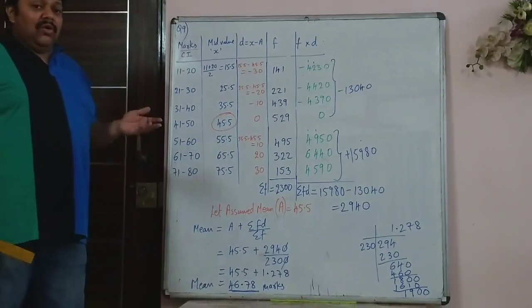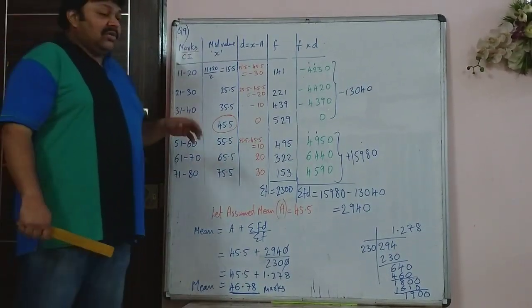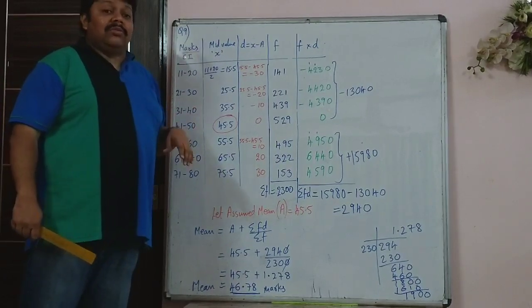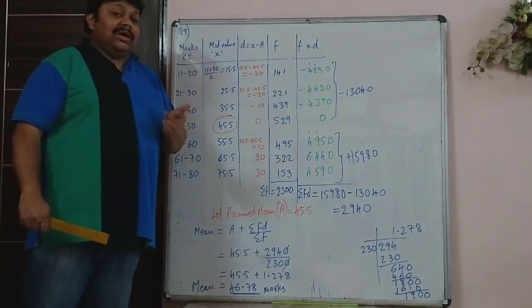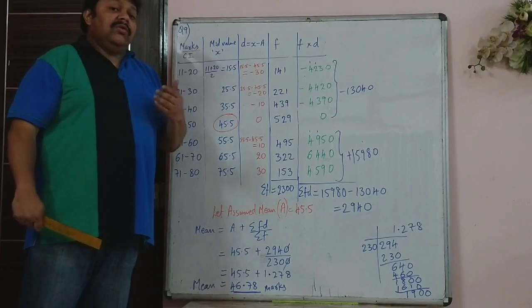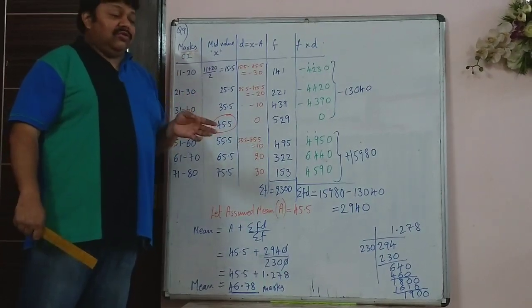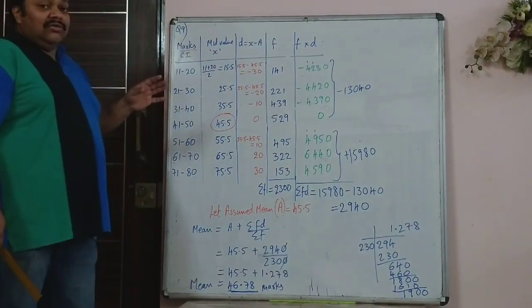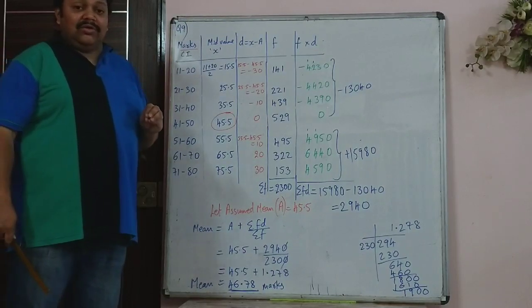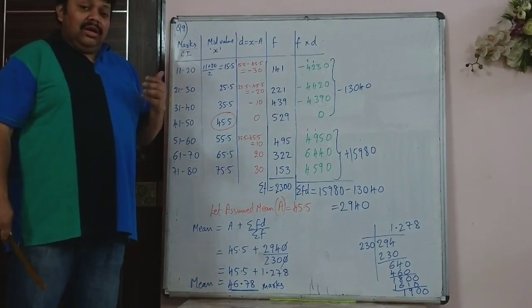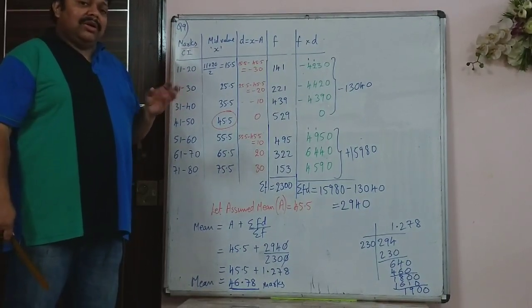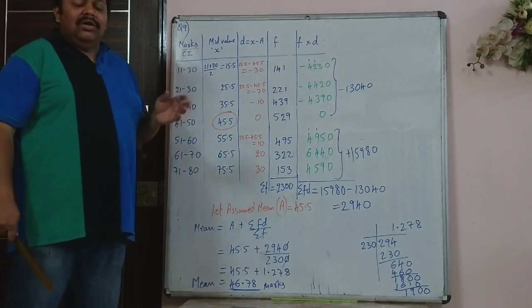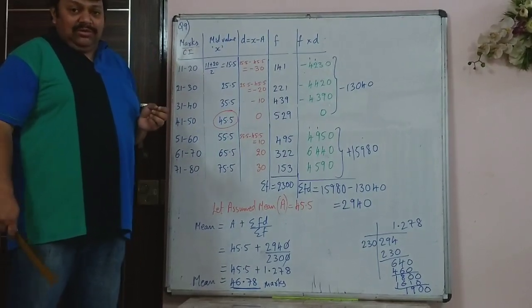So I will give you homework now for doing sums based on the direct and shortcut method. There is one more method, that is the step deviation method, which we will see in the next lecture. So direct and shortcut method sums I will give you for homework. Try it. I will tell you which sum to refer to, but there may be, like question 4, second part, you may have to think.